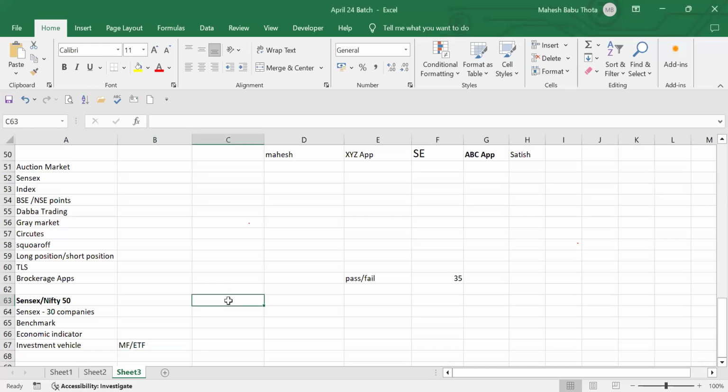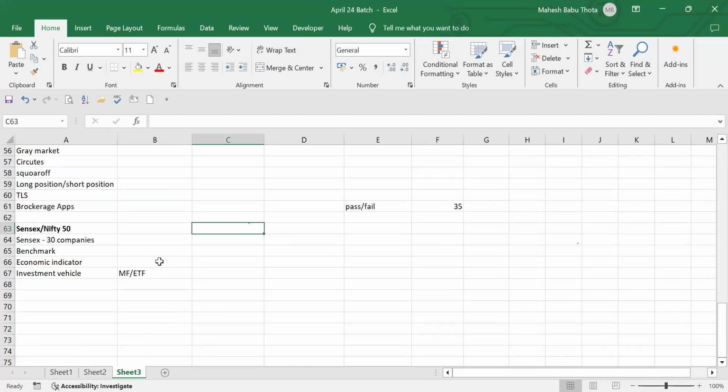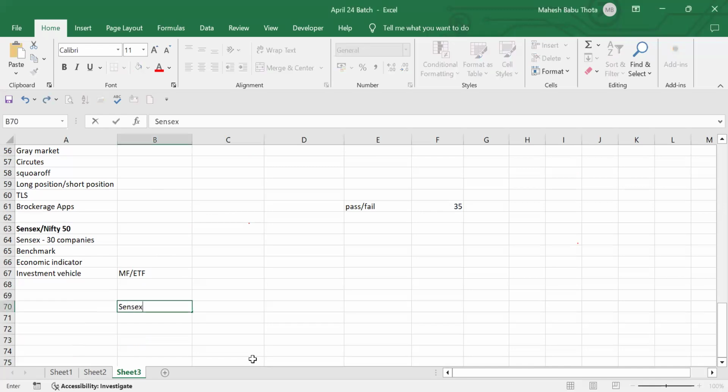Yeah. So let's talk about Sensex calculation. How do they calculate the Sensex? There is a formula to calculate the Sensex. Can anyone tell me the formula? Do you guys know how Sensex is calculated? We spoke, right? 30 companies will be selected.